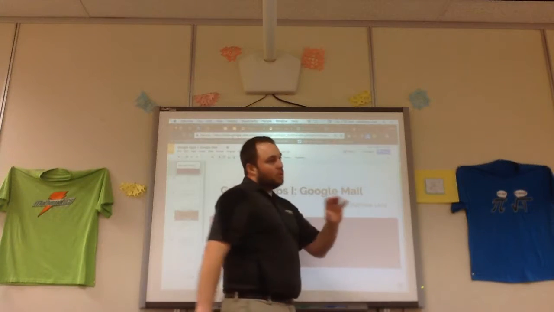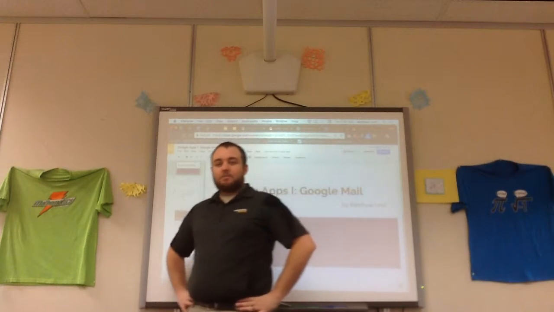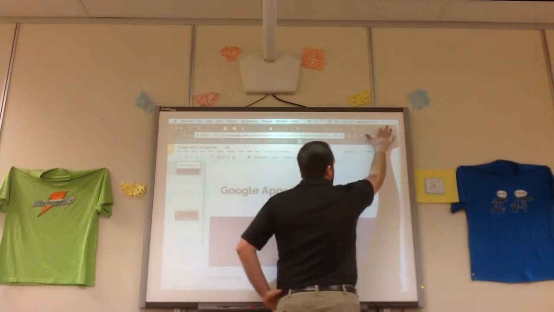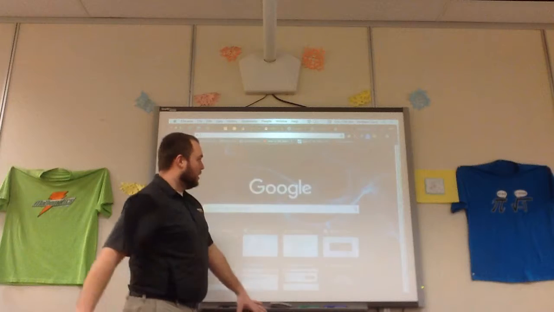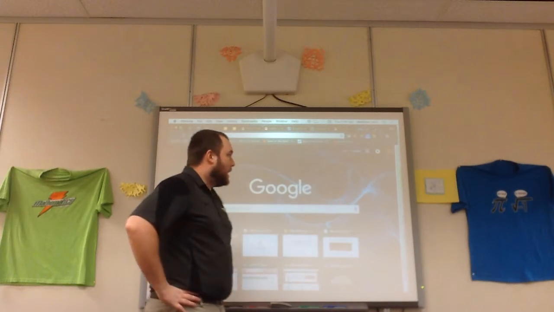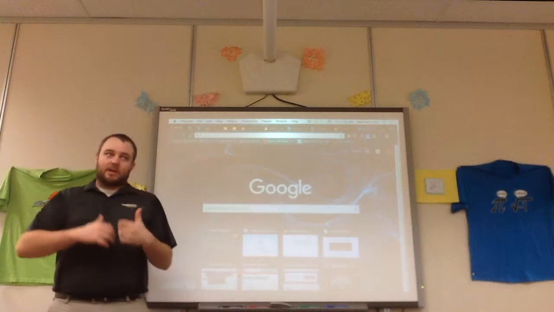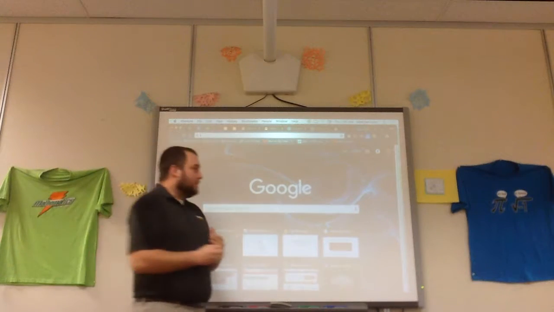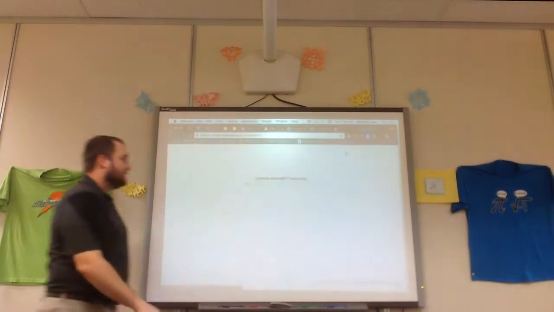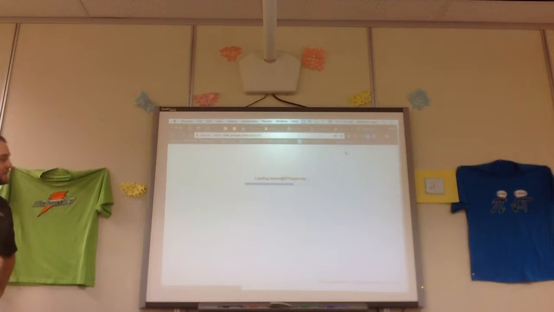If you are in Google Chrome, which is probably the recommended browser, you can just open a new tab, and some of your account information pops up here if you're signed in. To get to Mail, it's actually easier than any other app because Mail has an option right here. So I can just click that, and it brings me to my mailbox.